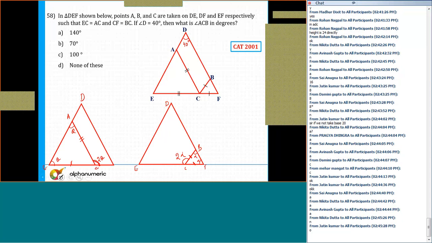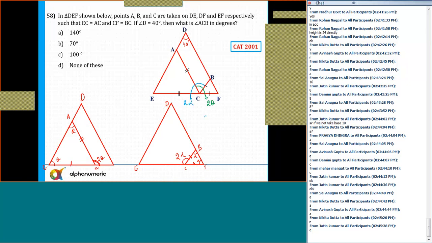So we know at point C, this angle, green one, that is representing 2 theta. This blue one, that is 2 alpha.